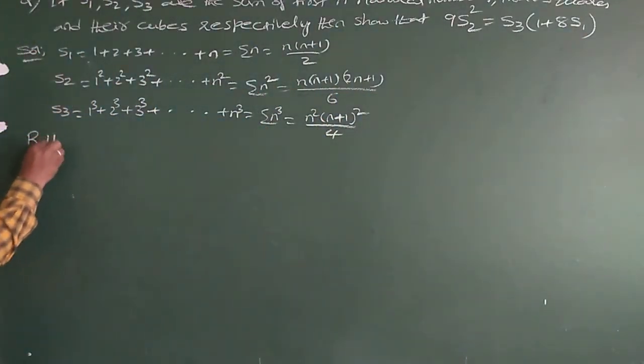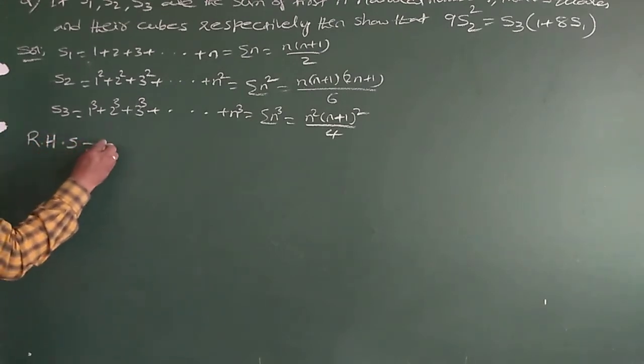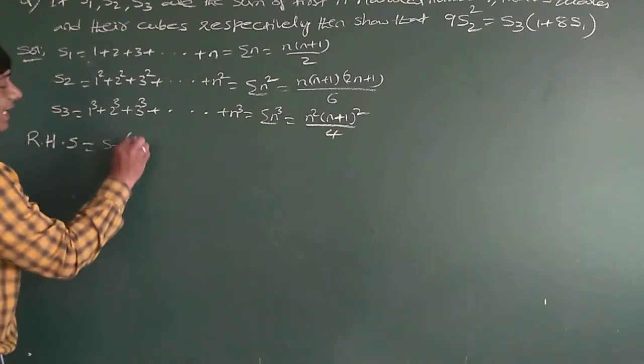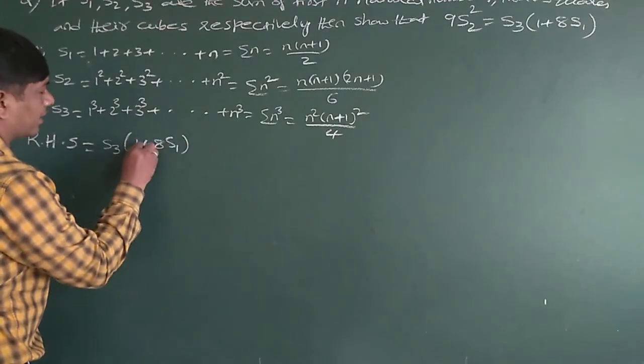Consider the RHS. What is your RHS here? It is S3 into 1 plus 8 S1.